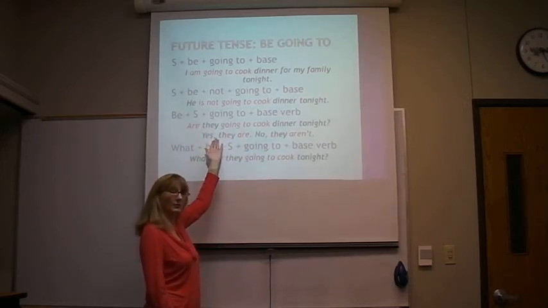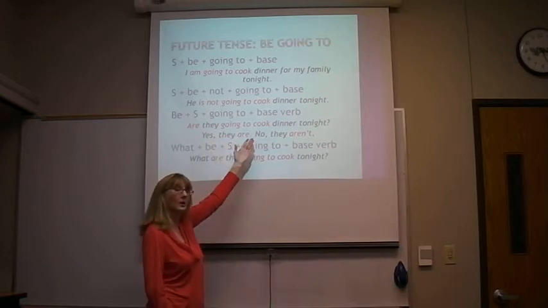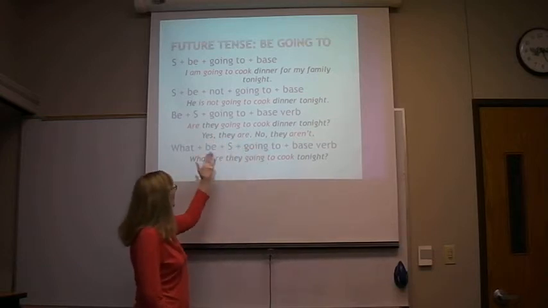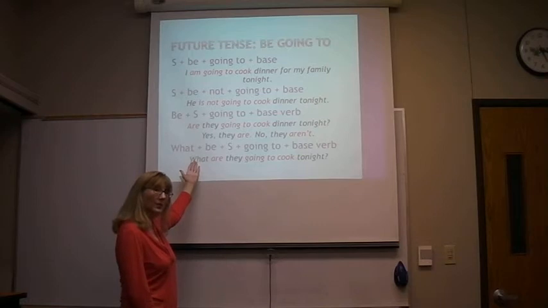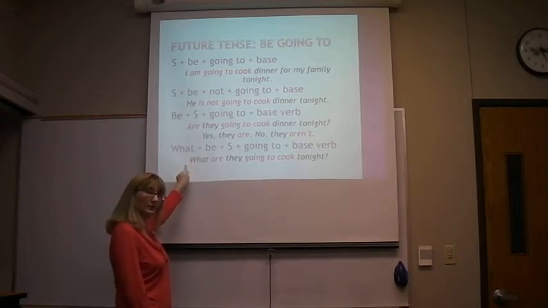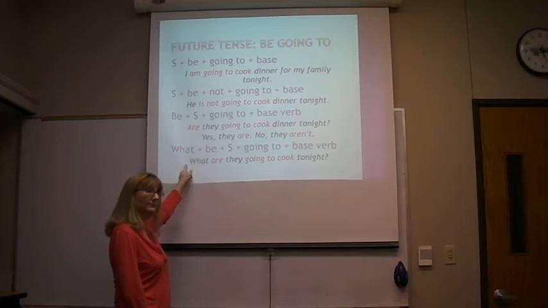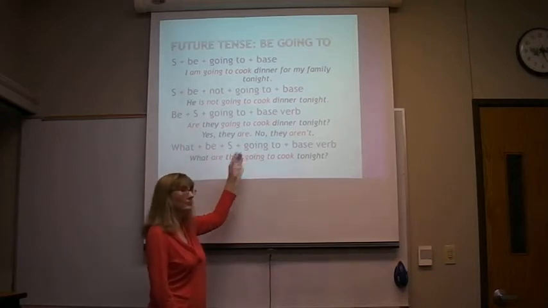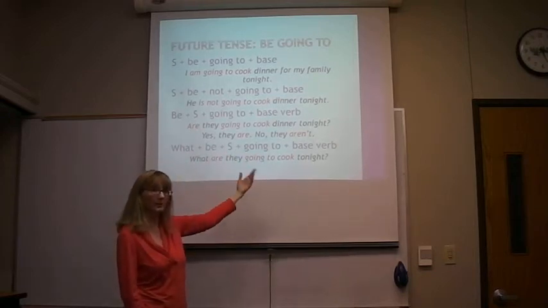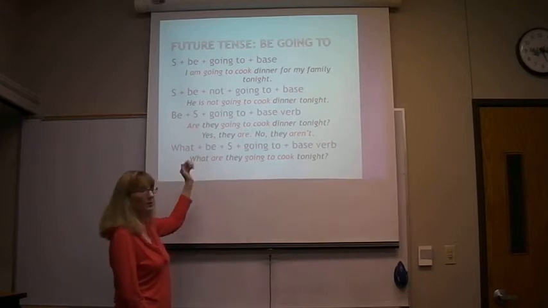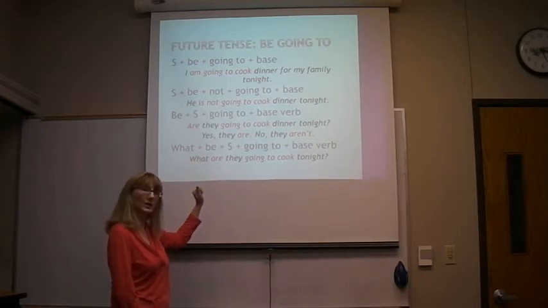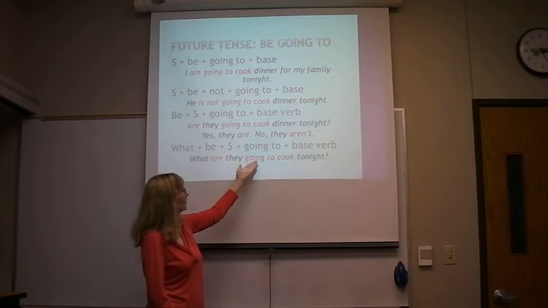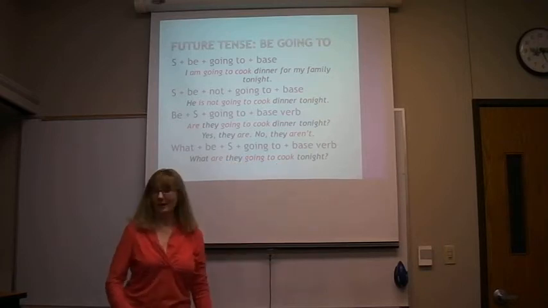And we can answer that yes they are or no they aren't. Now, if you want to make the WH question or the information question, you add your WH word at the beginning, take out any answer that might be in the question, and here, this is one example that you could get. What are they going to cook tonight?